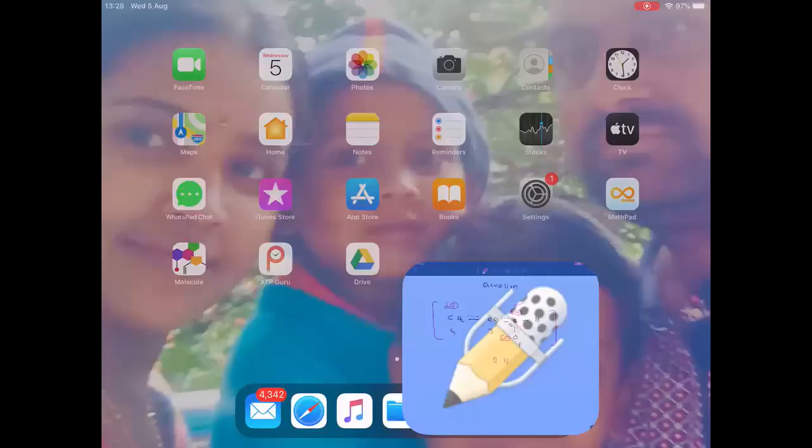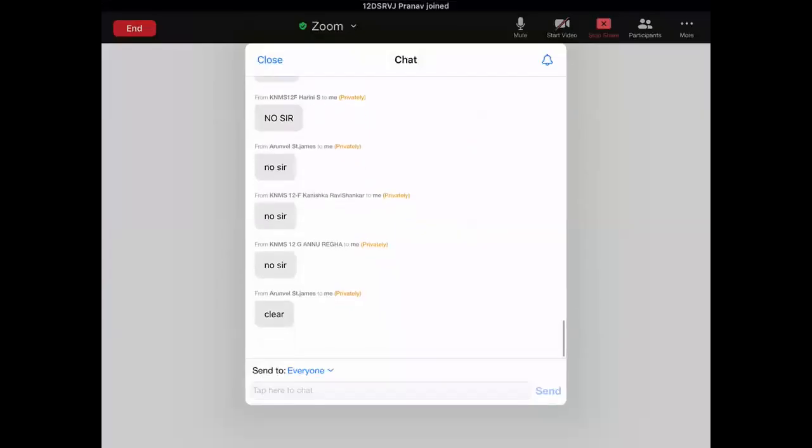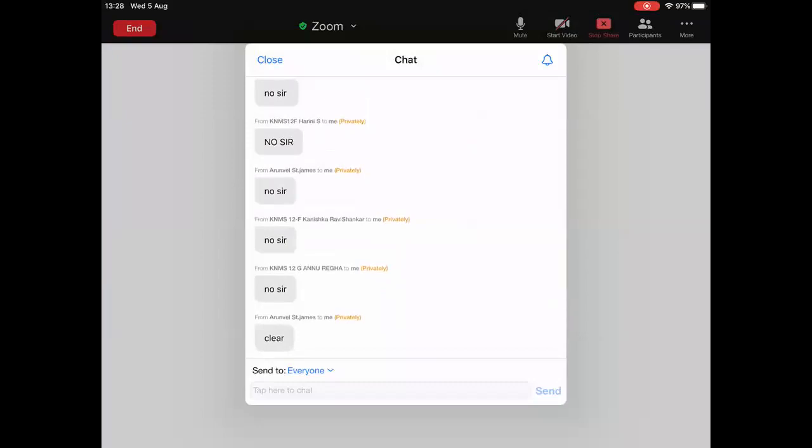Tell me, in the resonance hybrid, any doubts up to acrolein? Which resonance structure of acrolein is more stable? That is what we are going to see now.